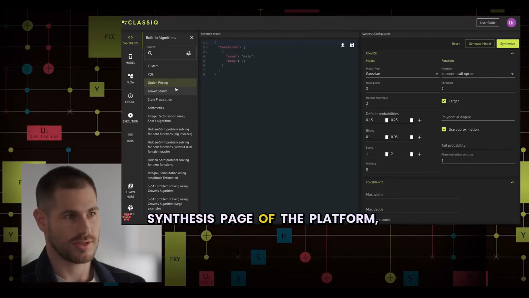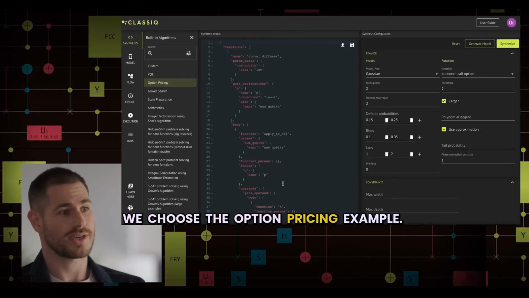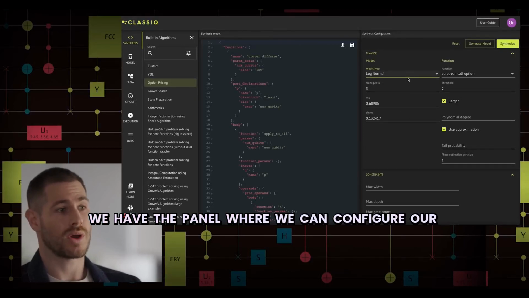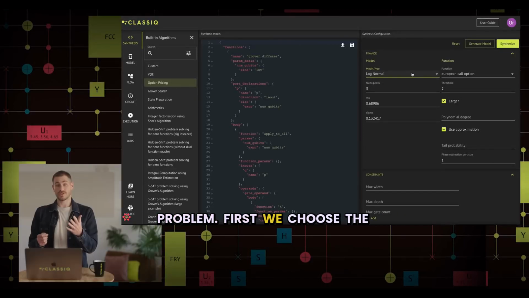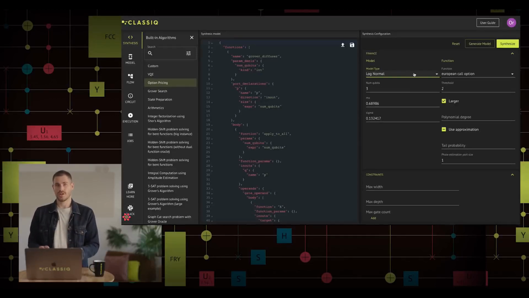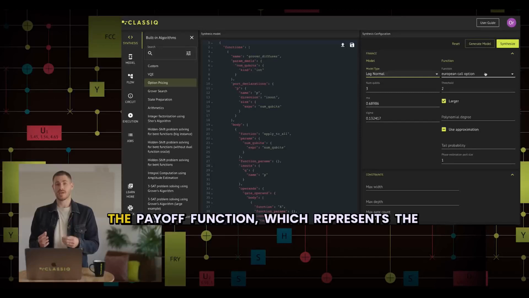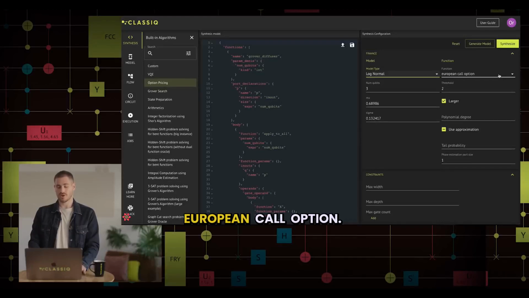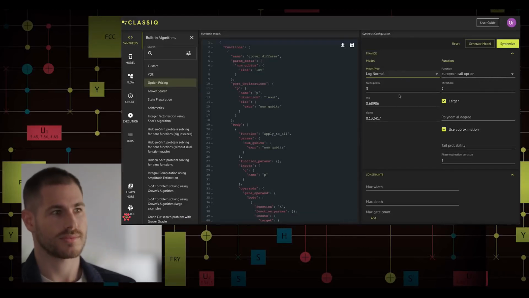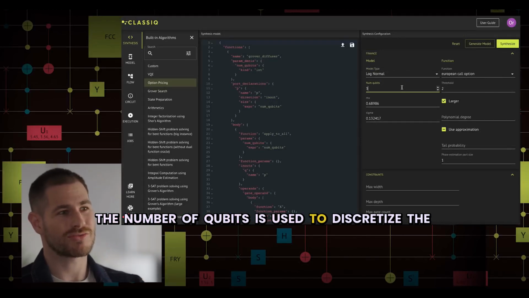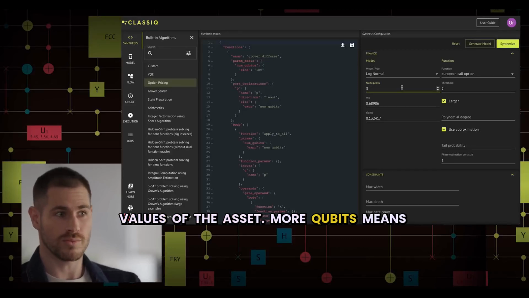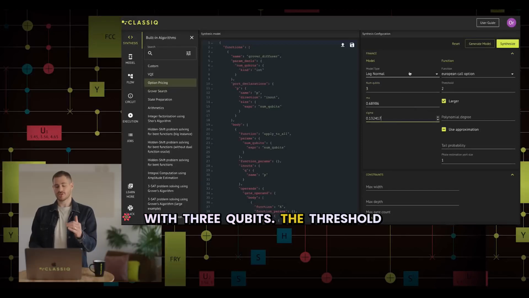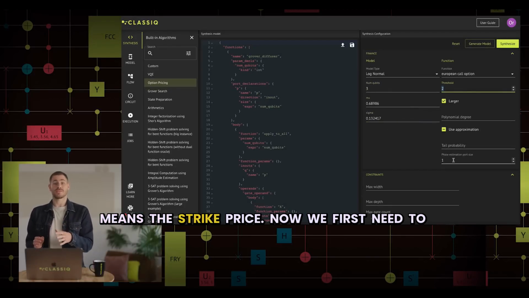From the synthesis page of the platform, we choose the option pricing example. On the right, we have the panel where we can configure our problem. First, we choose the log normal distribution for our strike price distribution. The payoff function, which represents the type of the options we are dealing with, is the European call option. The number of qubits is used to discretize the values of the asset. More qubits means better resolution, but for now we will start with 3 qubits. The threshold means the strike price.